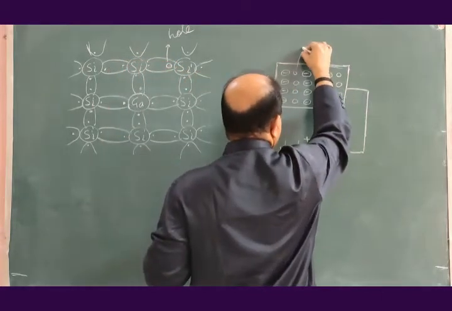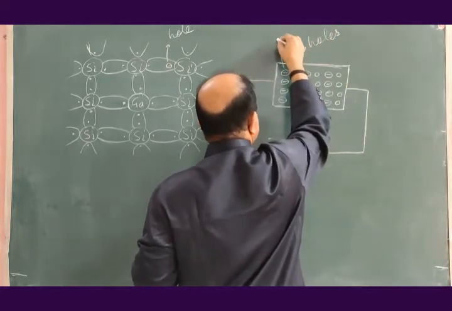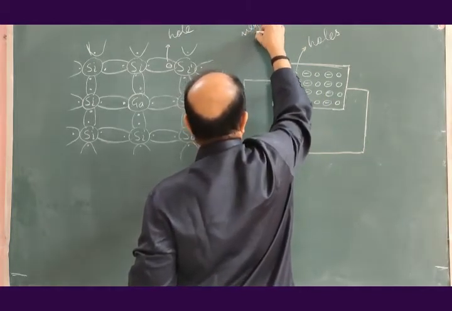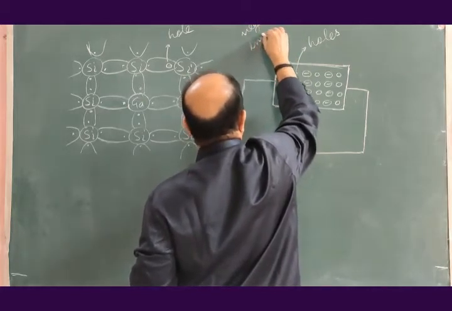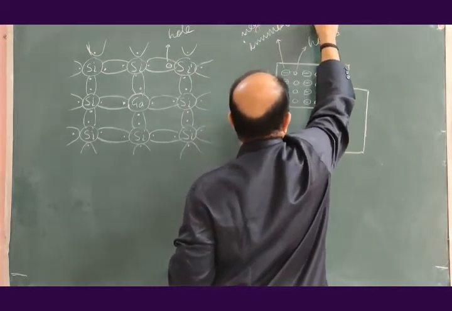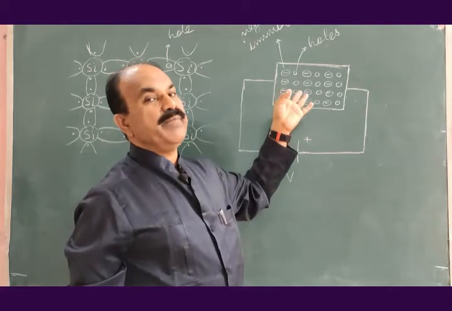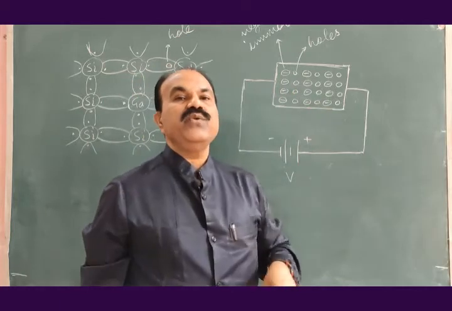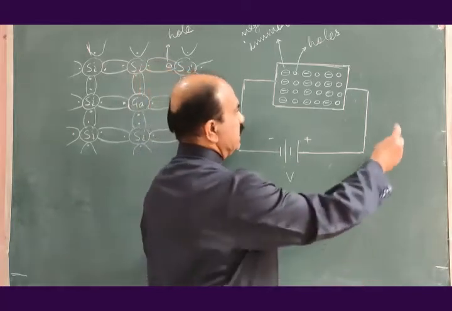The circles are free holes, and the circles having a negative sign are negative immobile ions. The number of holes in p-type semiconductor is always equal to the number of negative immobile ions. This is also true in case of n-type semiconductor.